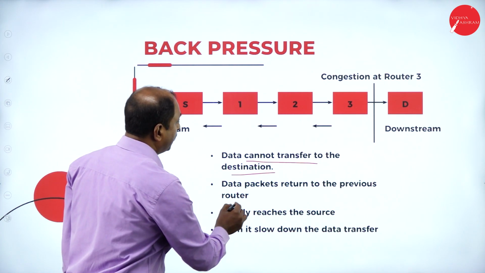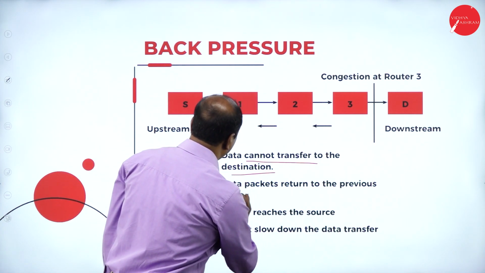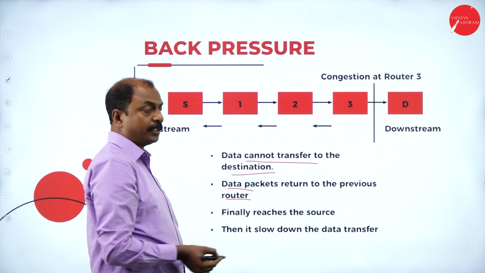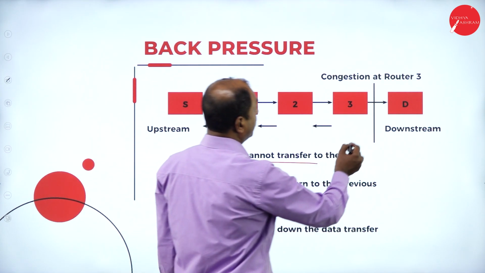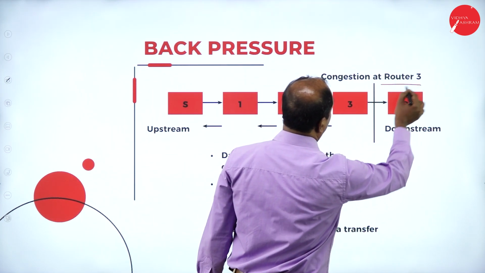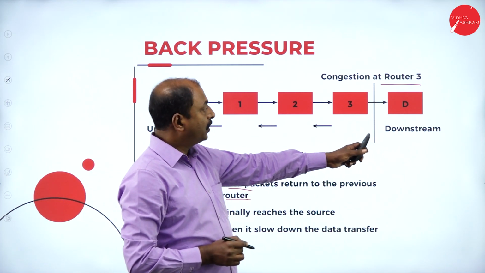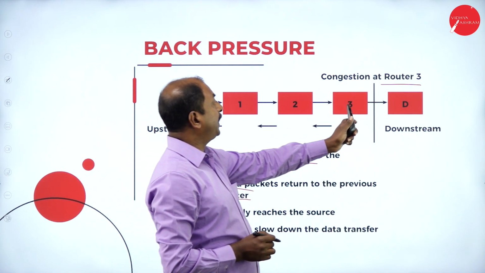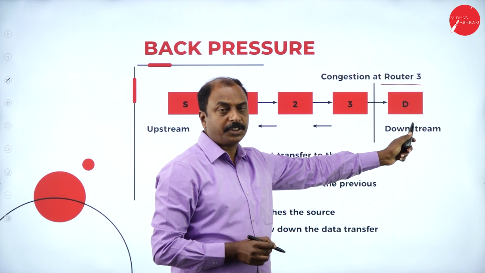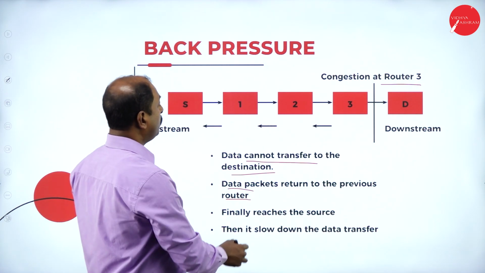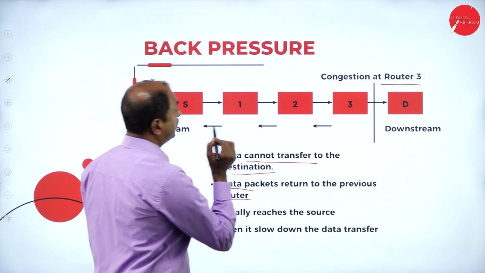The next point is that the data packet is returned to the previous router if congestion arises. Now assume there is congestion at router 3. Obviously, data packets cannot reach the destination. In that case, the data packets are returned to the previous router.